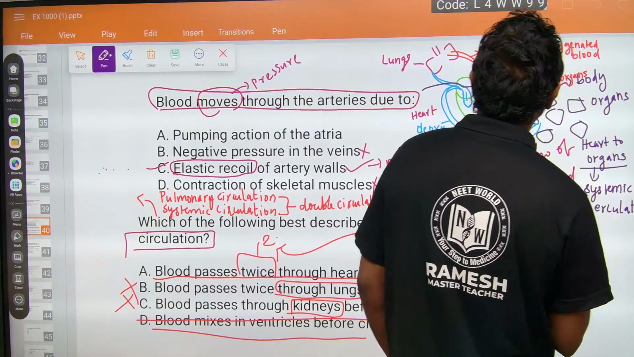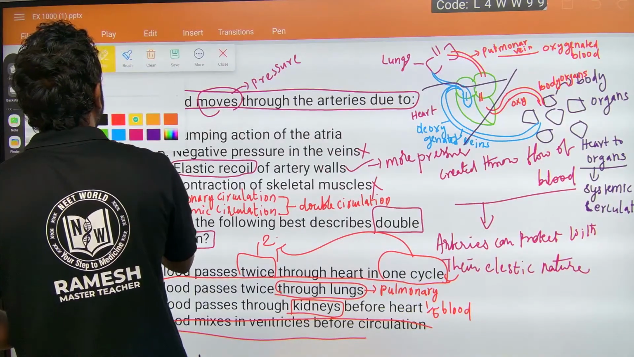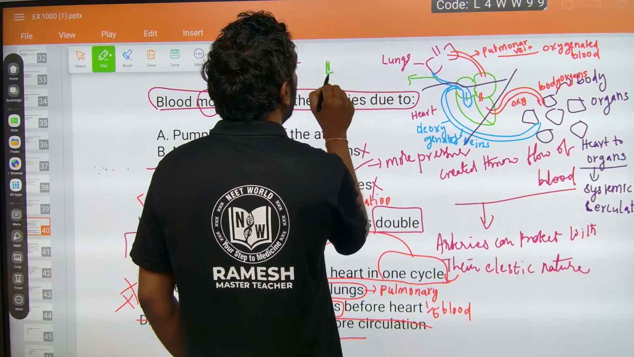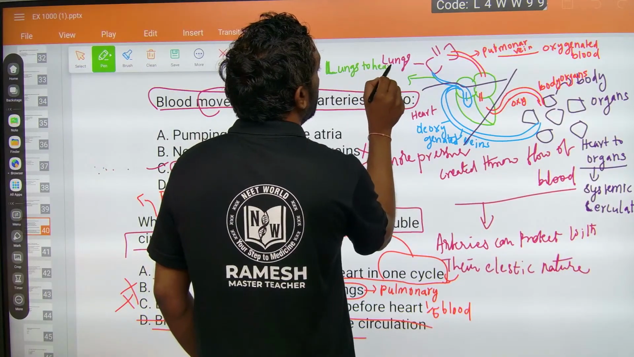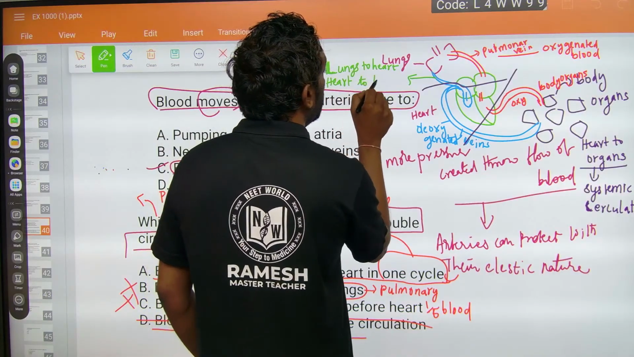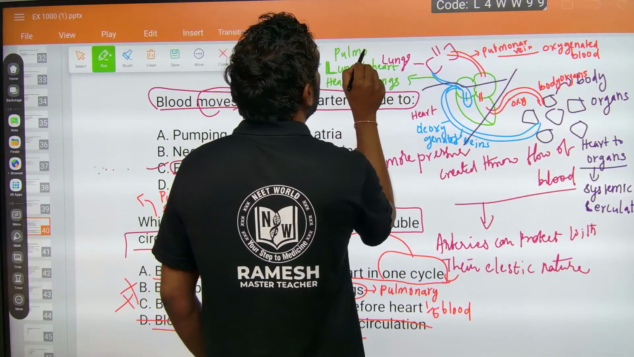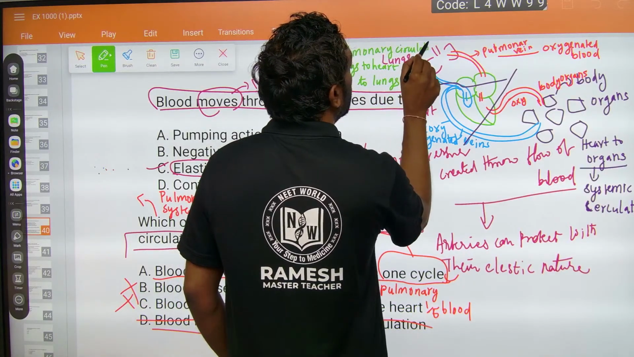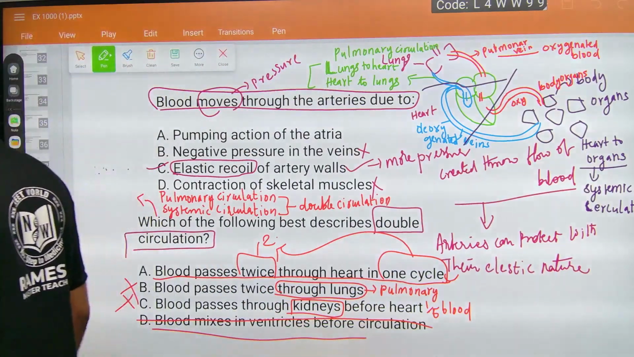It is one circulation. And heart to lungs to heart, this is pulmonary circulation. Heart to lungs to heart, lungs to heart and heart to lungs. Pulmonary circulation. This is about double circulation, guys. I hope you guys understand this.